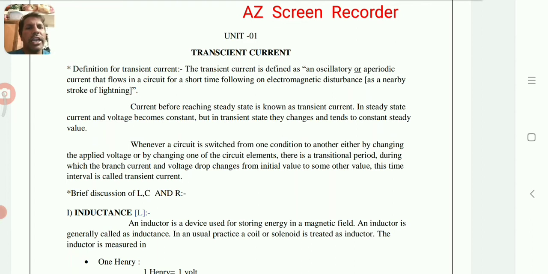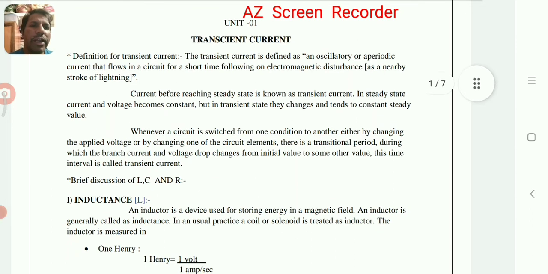Therefore, transient current means an oscillatory or periodic current that flows in the circuit for a short time. If this current flows for a long time, it becomes a steady current or steady state current. When the current reaches the steady state, the current and voltage become constant.